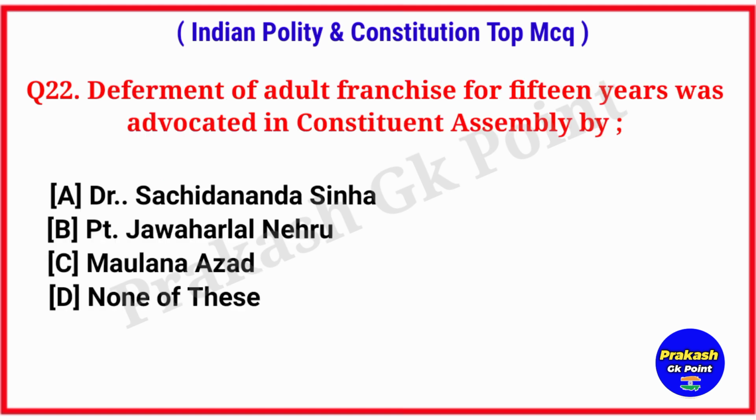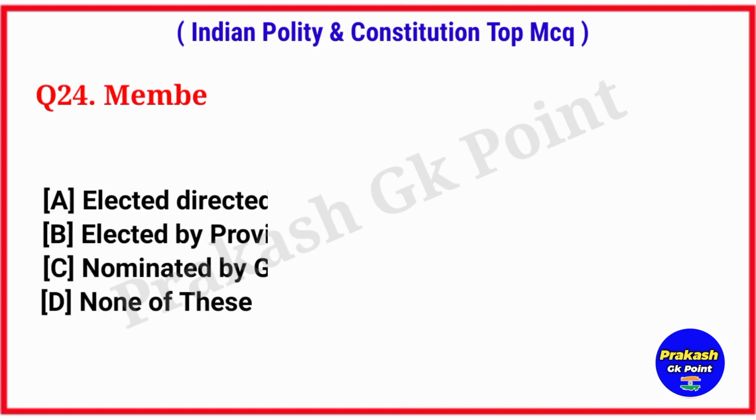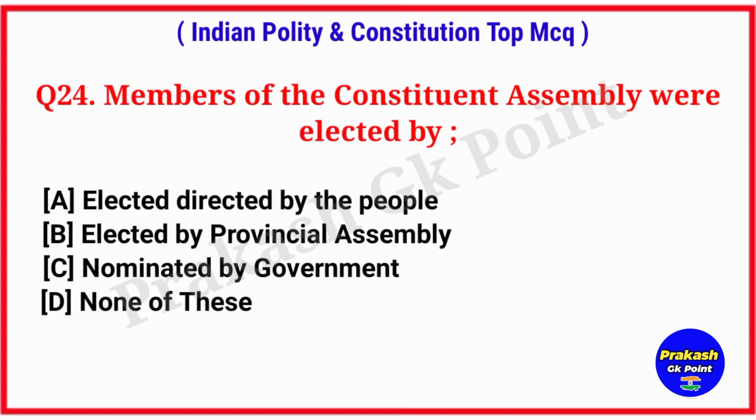Deferment of adult franchise for 15 years was advocated in Constituent Assembly by. Answer: option C, Maulana Azad. Who among the following was the chairman of the Union Constitution Committee of the Constituent Assembly? Answer: option B, Pandit Jawaharlal Nehru. Members of the Constituent Assembly were elected by. Answer: option B, elected by Provincial Assembly.